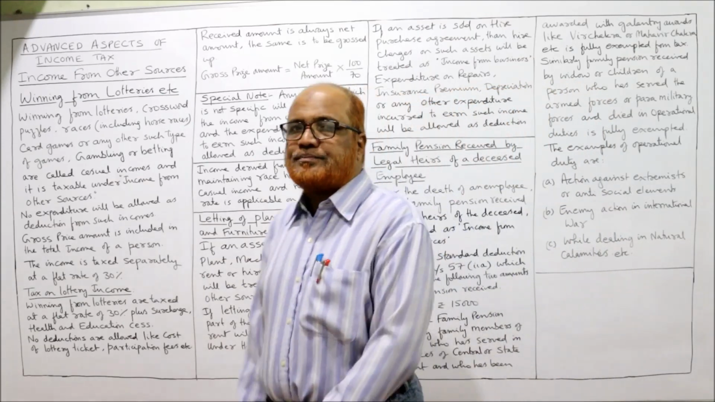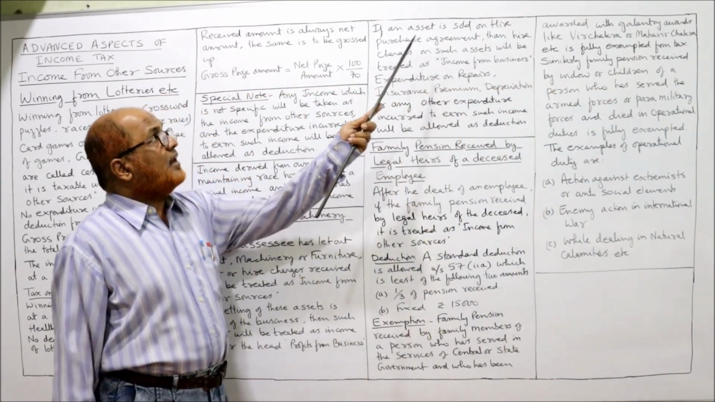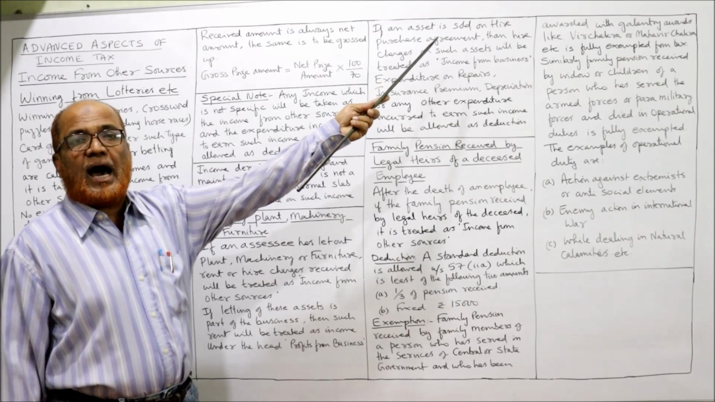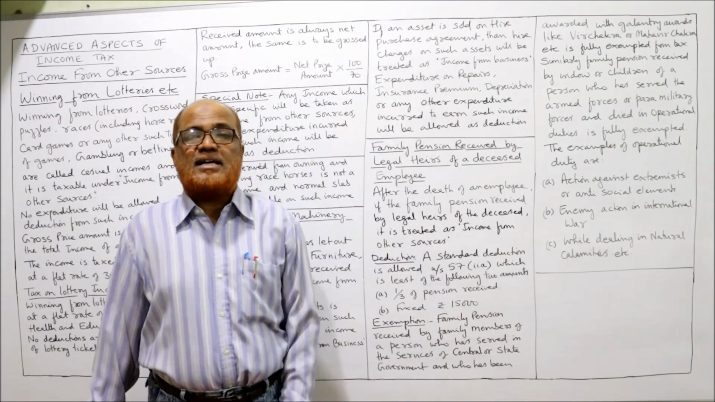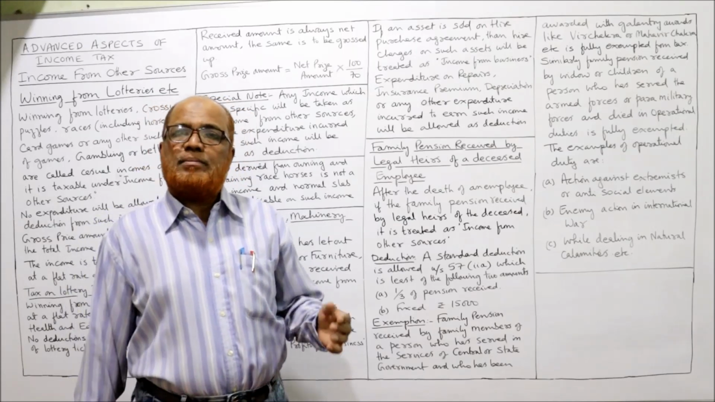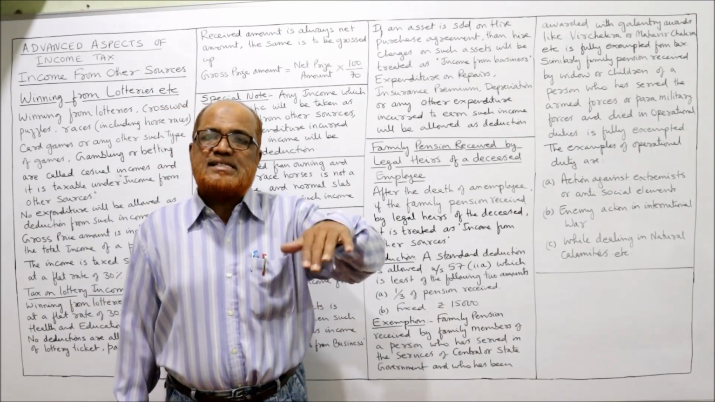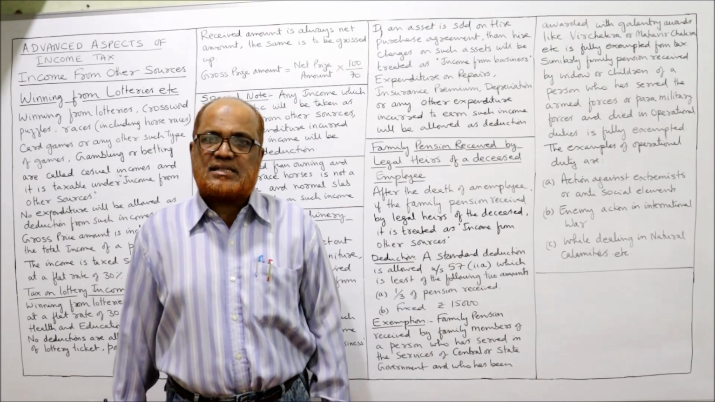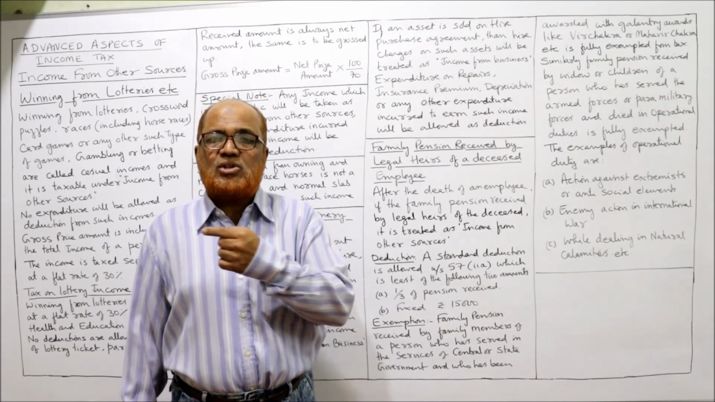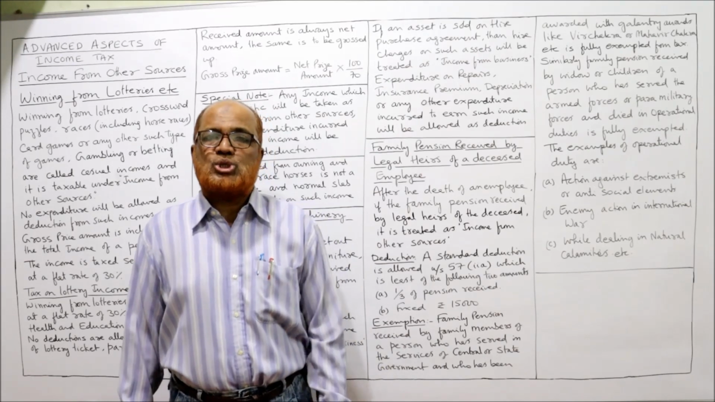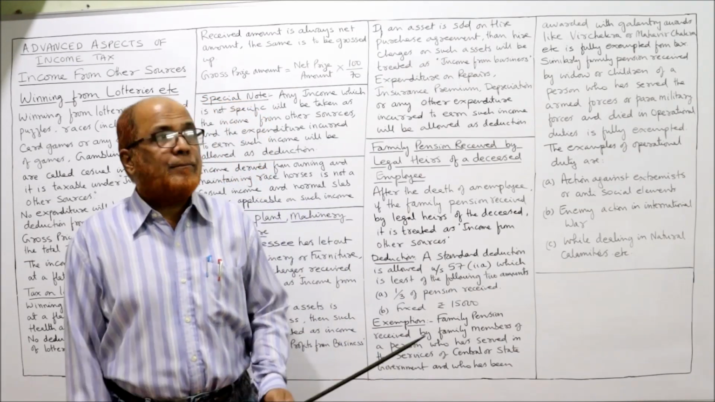If an asset is sold on hire purchase agreement, then hire charges on such assets will be treated as business income. Sometimes an assessee will sell goods on the hire purchase system. So whatever hire charges he receives is not taxable under income from other sources. It is taxable under income from business.